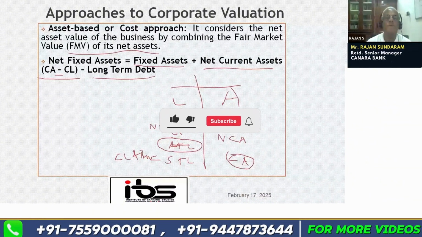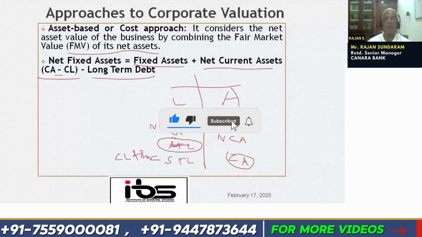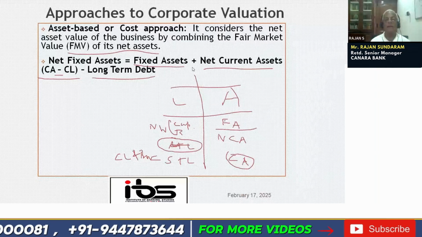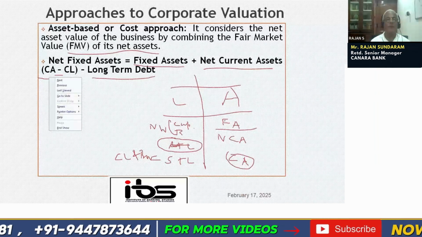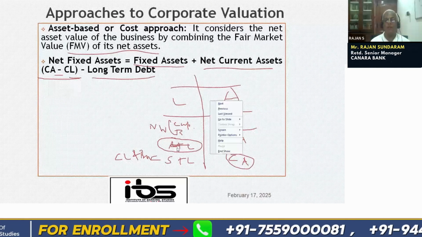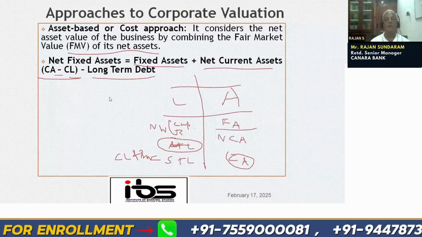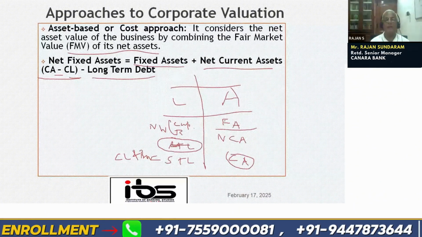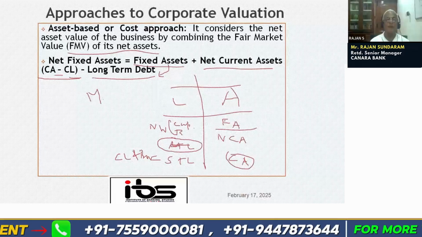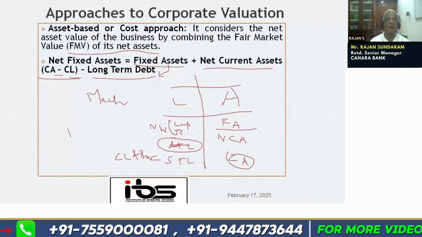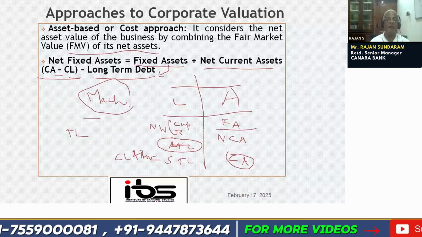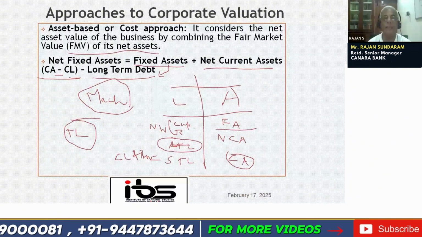Yes, friends. Why are we reducing the long-term liability from the net current assets? Already we have reduced the current liability, current assets minus current liability. So again, why are we reducing the long-term debt is my question. Fixed assets are created mostly through long-term debt. Suppose one machinery is there. We are purchasing it through a term loan from a bank. So when we take the machinery value, we have to pay off the outstanding term loan to the bank, so without paying the loan.